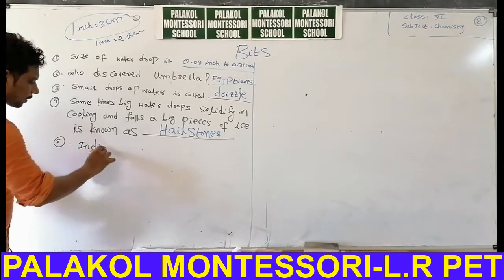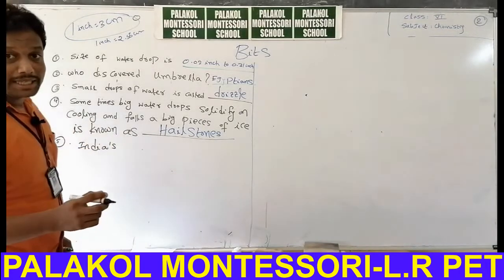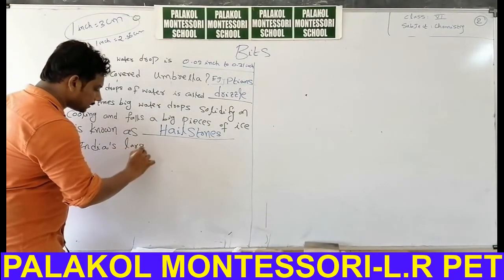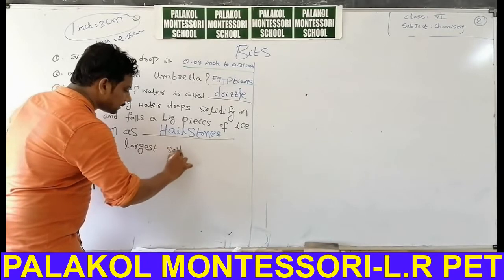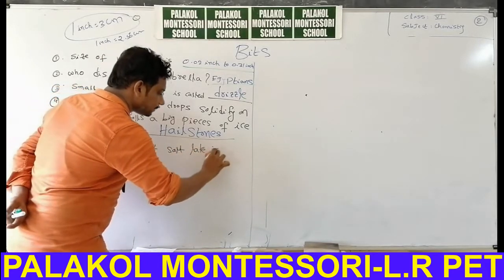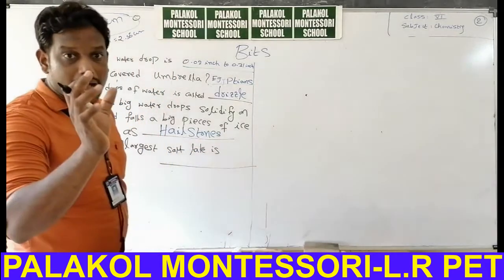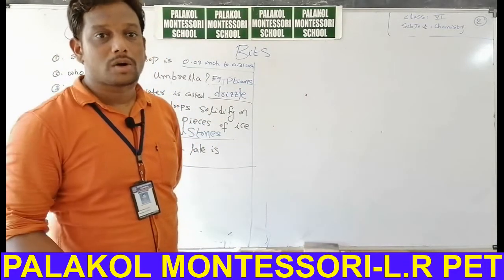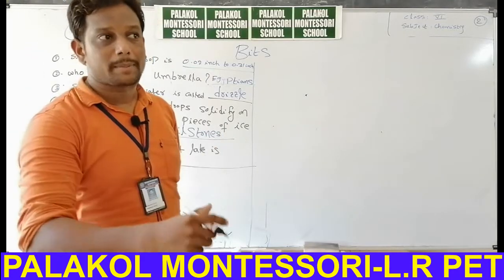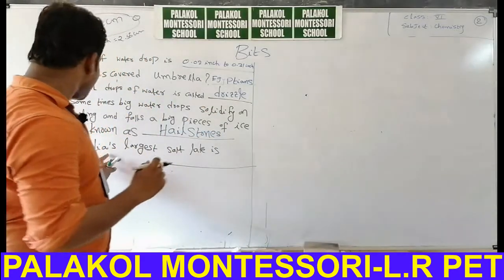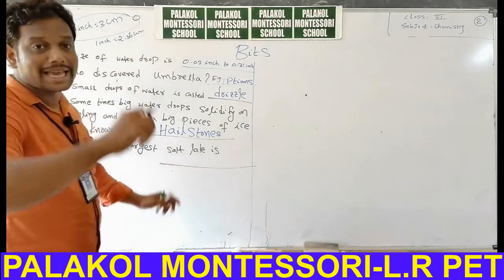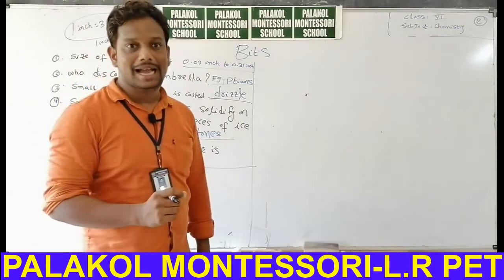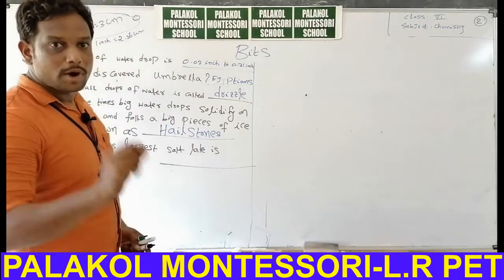India's largest salt lake is, very, very important GK bit. India's largest salt lake means the lake in which the water salinity is more, it is more salty. That means in our India, the lake which has the highest salinity, India's largest salt lake is Chilka Lake, which is present in Odisha state.